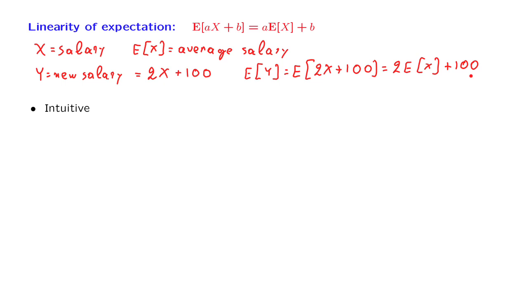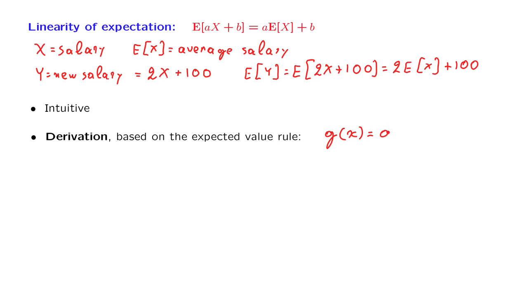It's a most intuitive property, but it's worth also deriving it in a formal way. And the derivation proceeds through the expected value rule. We're dealing here with a particular function g, which is a linear function. So we're dealing with a linear function aX plus b, and we're dealing with a random variable Y, which is g applied to an original random variable X.